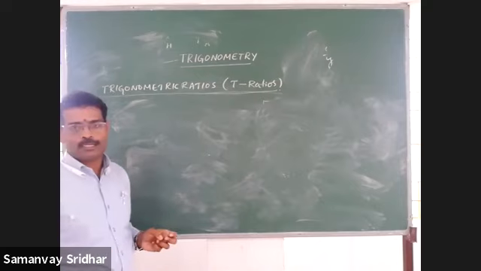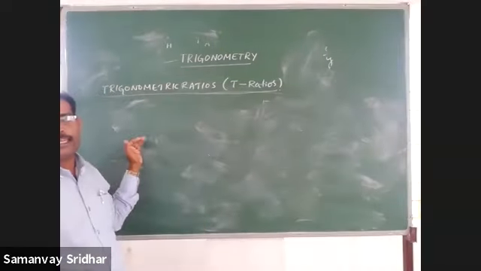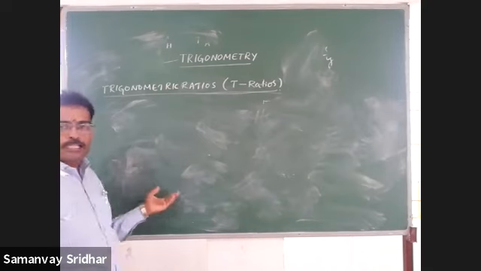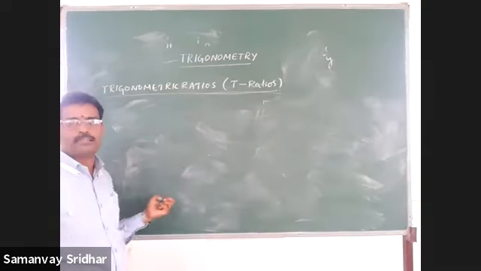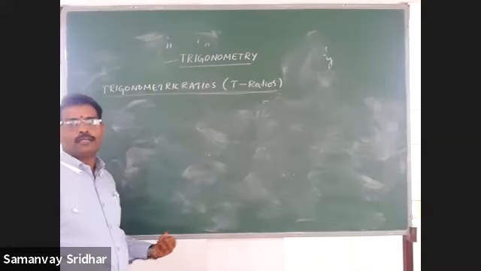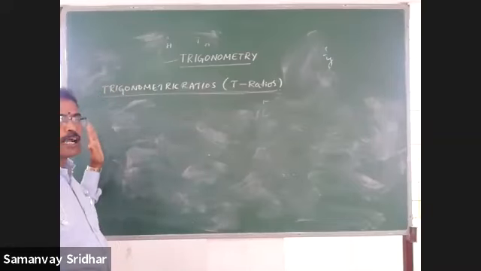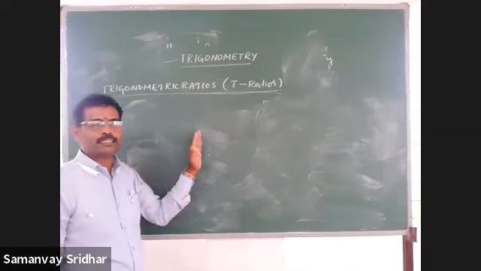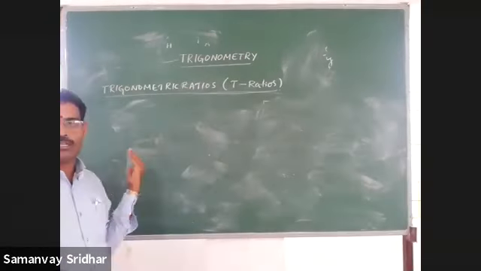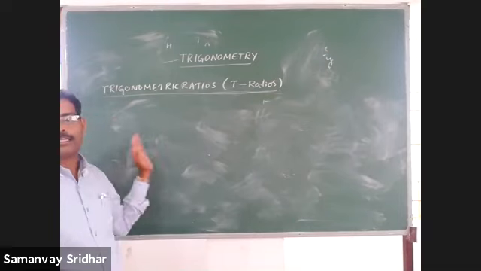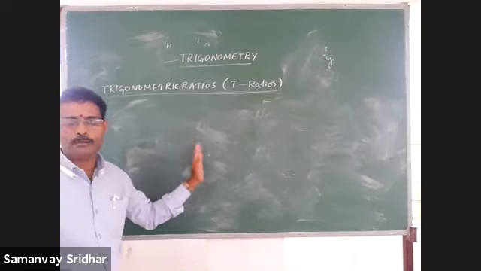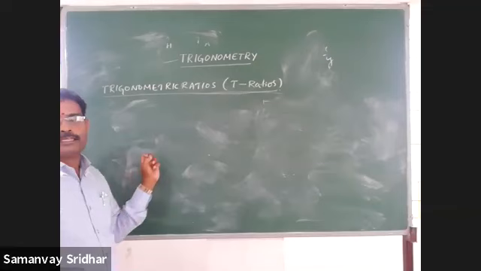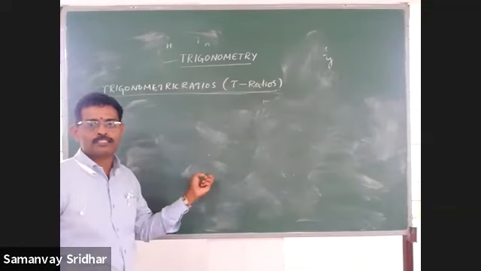We went through the 6 trigonometric ratios. With respect to theta, or with respect to A, you can say sin A, cos A, tan A, cosec A, sec A, and cot A. Or with respect to theta, sin theta, cos theta, tan theta, cosec theta, sec theta, and cot theta. I told you that sin theta, cos theta, and tan theta are the basic 3 ratios. For those 3, cosec theta, sec theta, and cot theta are the reciprocals. Sin theta is equal to 1 by cosec theta, cos theta is equal to 1 by sec theta, tan theta is equal to 1 by cot theta. Similarly, cosec theta is equal to 1 by sin theta, sec theta is equal to 1 by cos theta, cot theta is equal to 1 by tan theta.